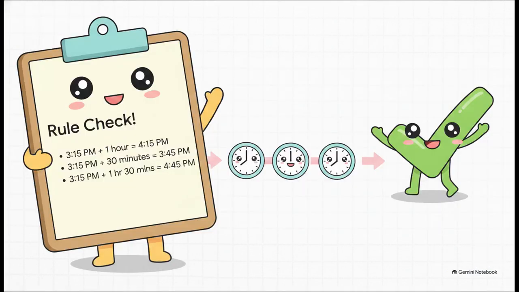Before we say goodbye today, let's just do a super quick recap rule check. The golden rule is always this: start plus duration equals end, always. If you start at 3:15 p.m. and add an hour, boom, it's 4:15 p.m. If you start at 3:15 p.m. and add 30 minutes, it's 3:45 p.m. And if you combine them, starting at 3:15 p.m. and adding 1 hour and 30 minutes, you end up at 4:45 p.m. Find your start time, find out how long the activity lasts, move that clock forward in steps if you need to, and you will always get it right.